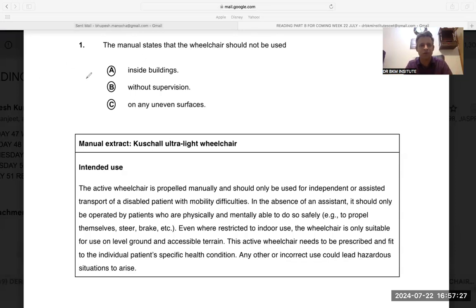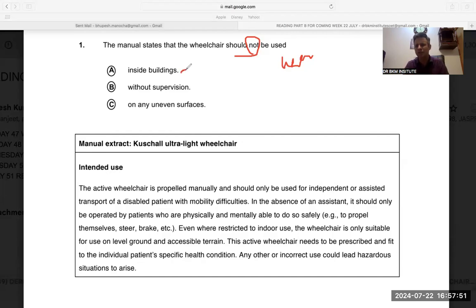First of all, as usual, always read the question. The manual states that wheelchair should not be used. So please, this is the only word that you have to take care of: should not be. So the question is simple. Where should we not use the wheelchair? Generally, in hospitals, where is the place you will not like to use the wheelchair?